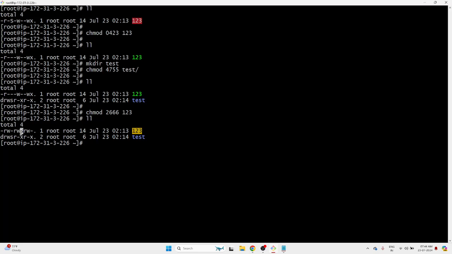Same thing. Earlier we have seen it in the user field. Why? Because it was set UID. Now we are seeing it in the group field because it is set GID. If you observe, that's one more thing. At the place of x, I mean execute permission, it is showing s. But read it is showing normal. Why? Because only when you execute the file will this set UID or set GID permission apply. When you remove it, it won't apply. When you execute means you open the file, you write some data to the file, you save the file. These are all executions.